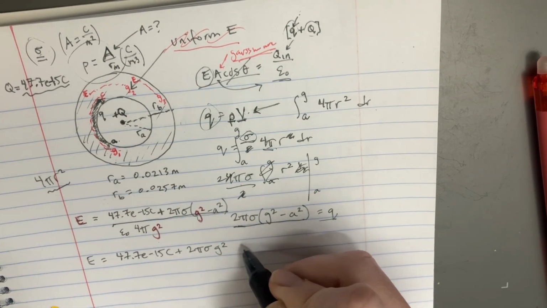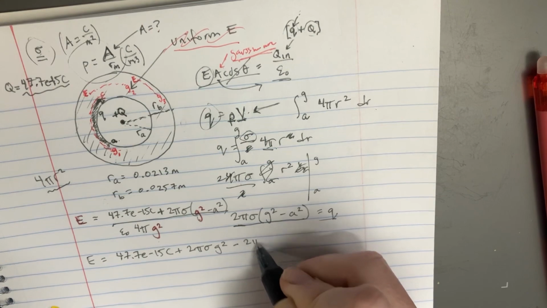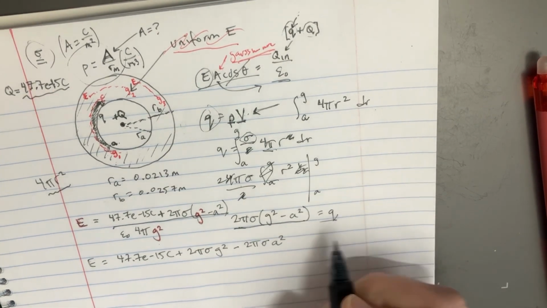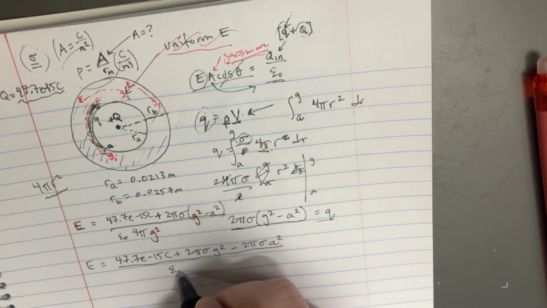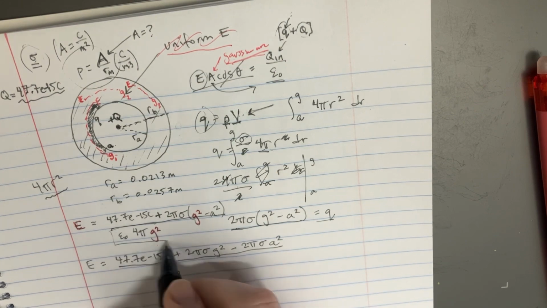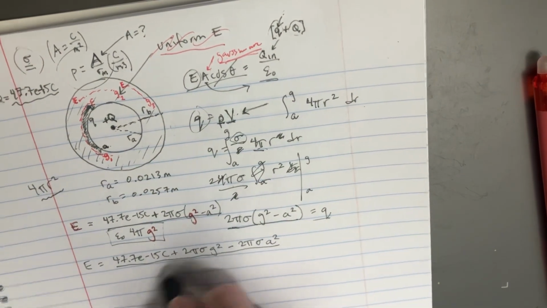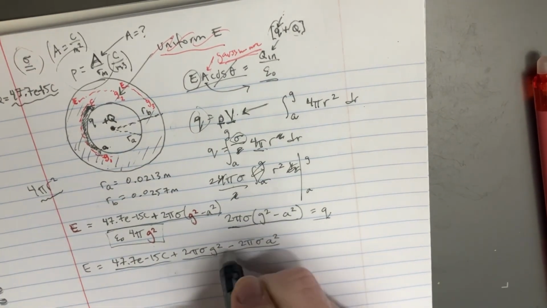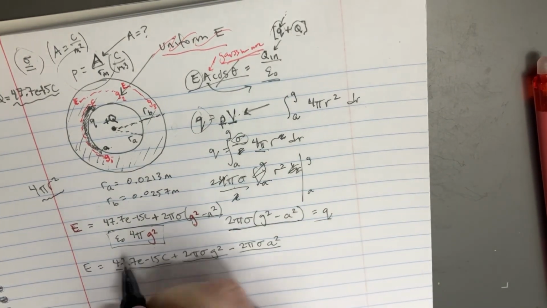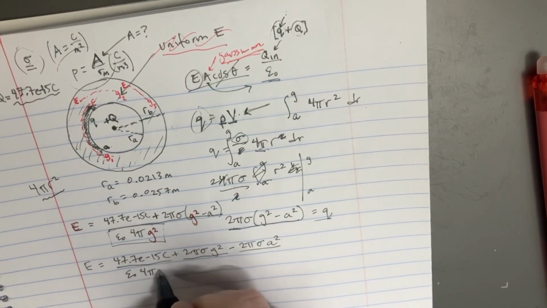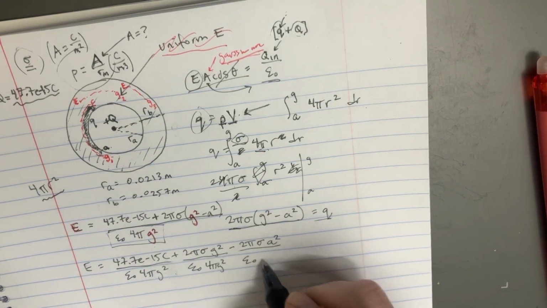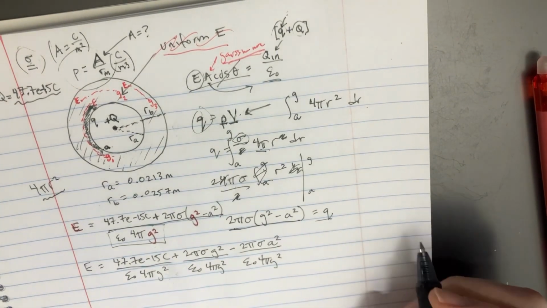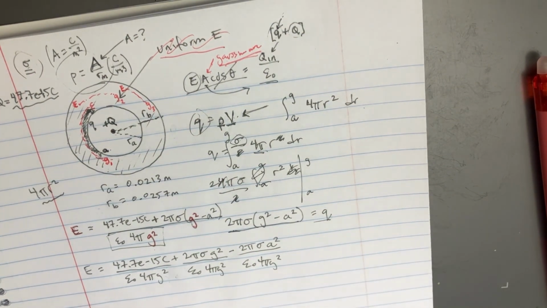We'll get the g squared, and then minus 2 pi, this thing, a squared. And then we'll divide that by e naught. But notice we have one denominator and 3 numerators, so we can separate that out and create 3 different expressions here.